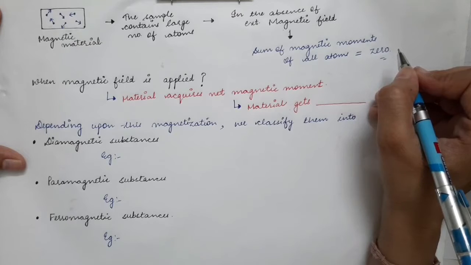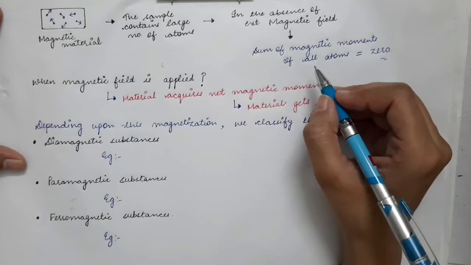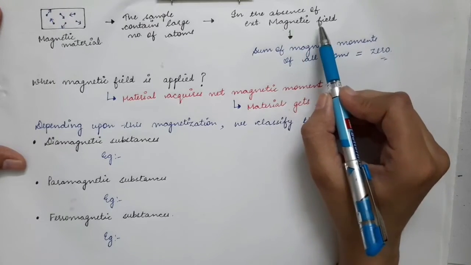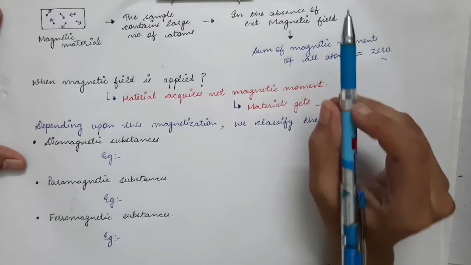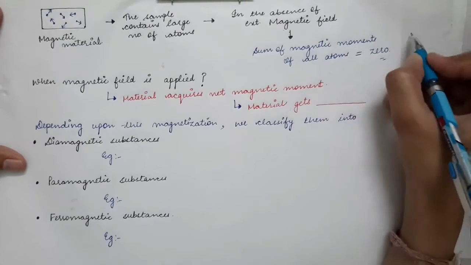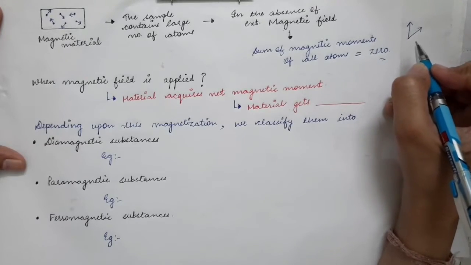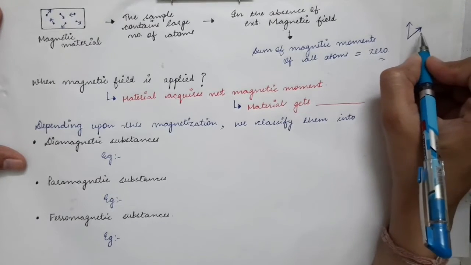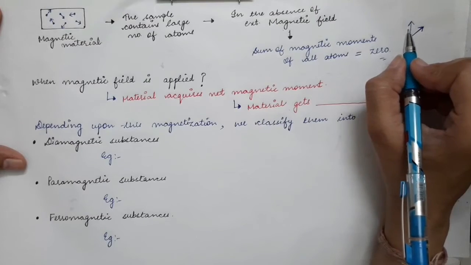As we have seen in the previous lecture, when you apply an external magnetic field, it will try to turn the dipole in the direction of the magnetic field. So if you have a magnetic field in this direction and the magnetic dipole moment is in this direction, torque will act on this magnetic dipole and it will try to turn this dipole in the direction of the magnetic field.